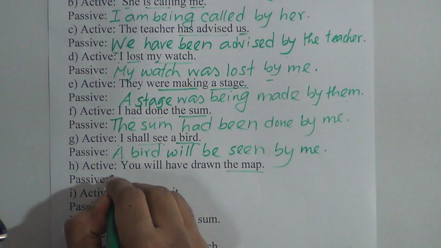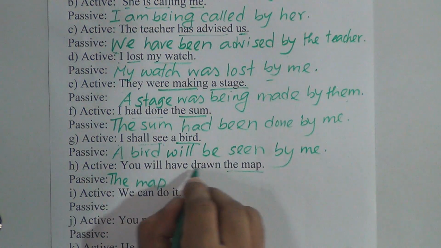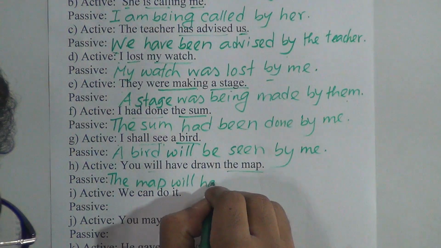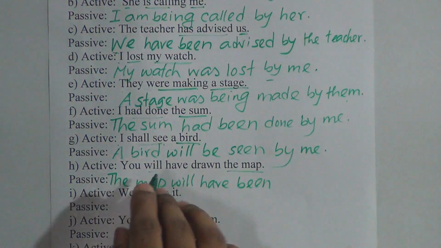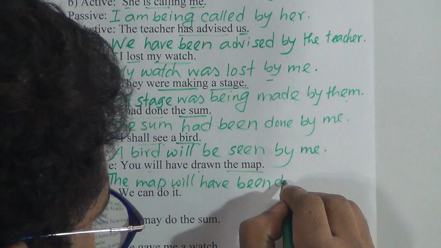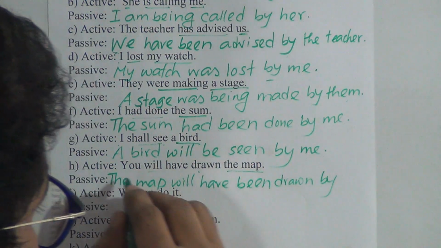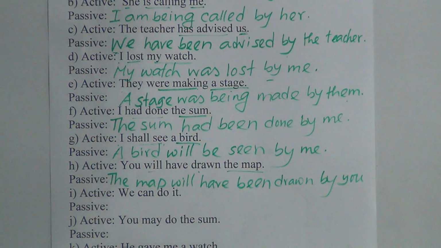Number H, "You will have drawn the map." The map here is the object; this will be the subject in passive voice. "Will have drawn" is future perfect tense. So we will put the auxiliary verb "will have been" and the past participle of the verb already given, drawn, by you. "You" will be "you" in the objective. Okay, next one.